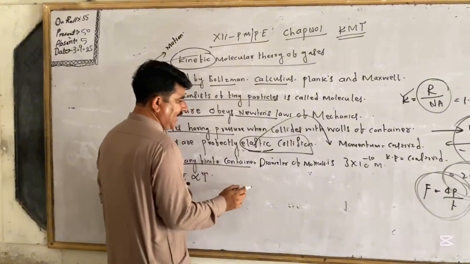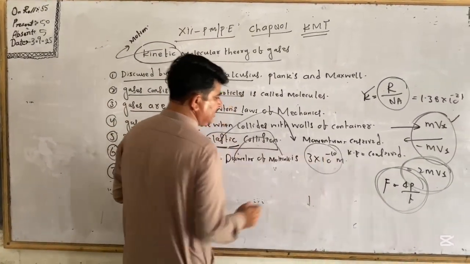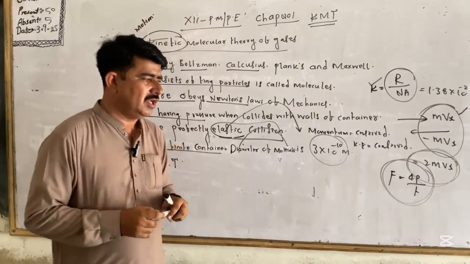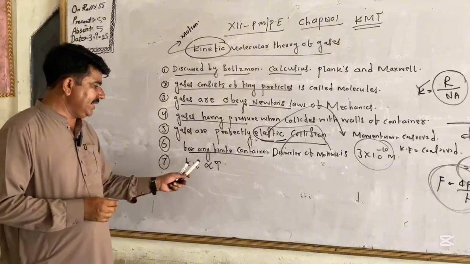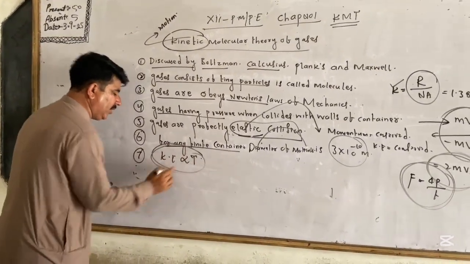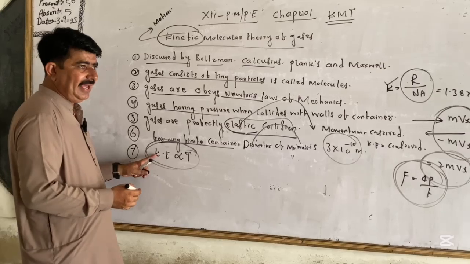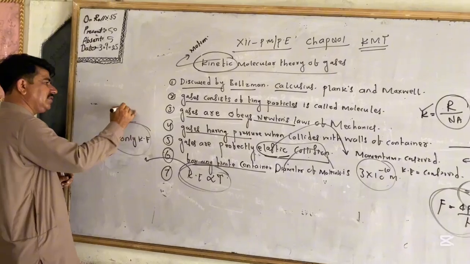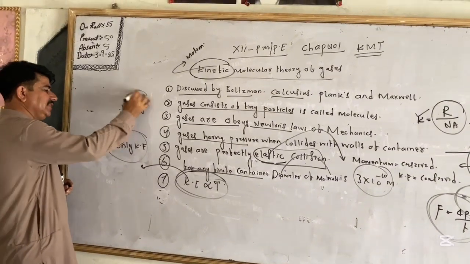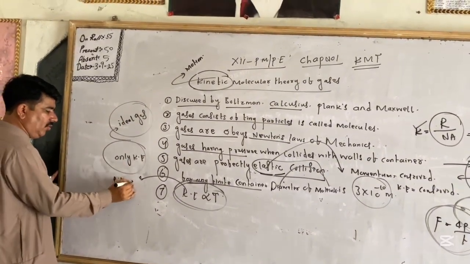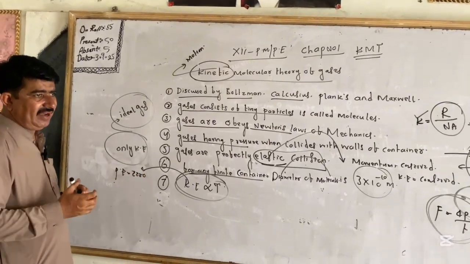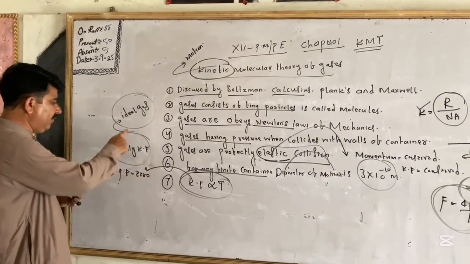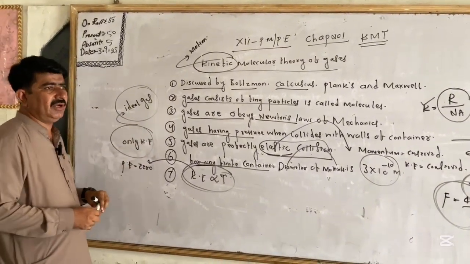For a finite container, the diameter of a molecule is 3 times 10 power minus 10 meter, and the volume of the finite container will be 3 times 10 power minus 24 or 25, I think. Okay. And kinetic energy is directly proportional to temperature. This term is very important. Only kinetic energy is used in ideal gases, because in ideal gases potential energy is equal to zero. Gases have kinetic energy and also potential energy, but ideal gases have only kinetic energy, and potential energy is equal to zero.